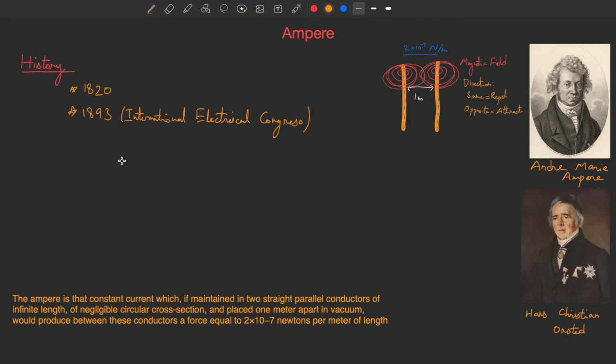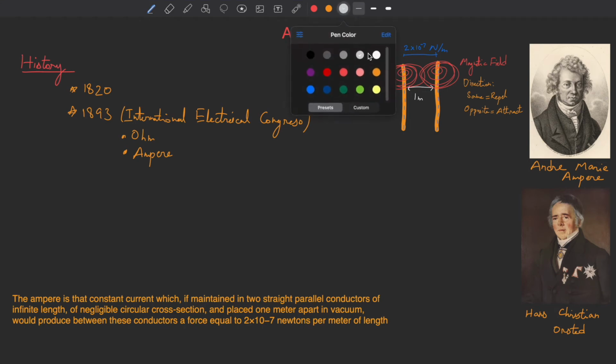So the International Electric Congress settled on two units that will be used for the basis of other units, and these were the ohm, and then we have the ampere. Ohm for resistance, and ampere for current. So this ampere is actually known as the international ampere.